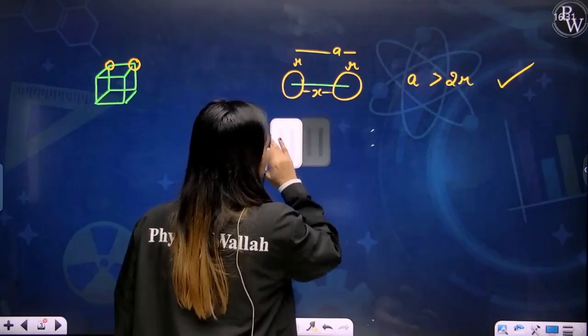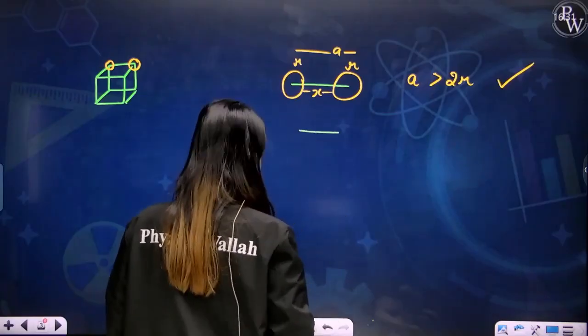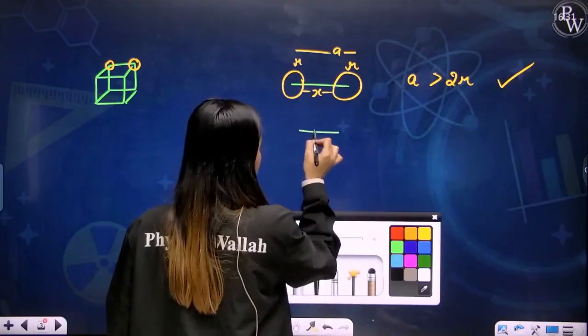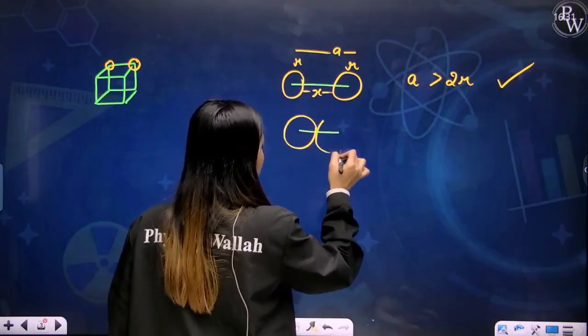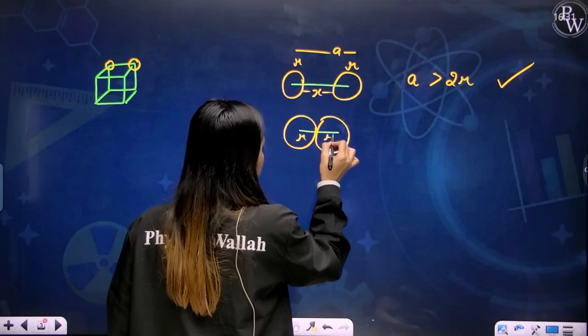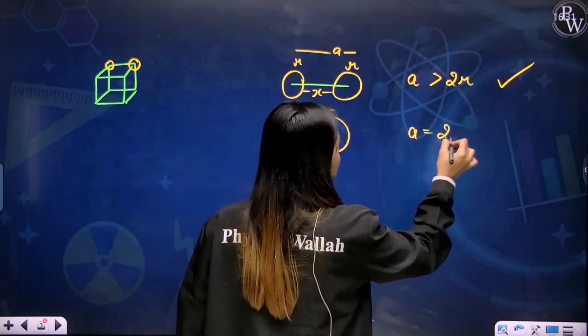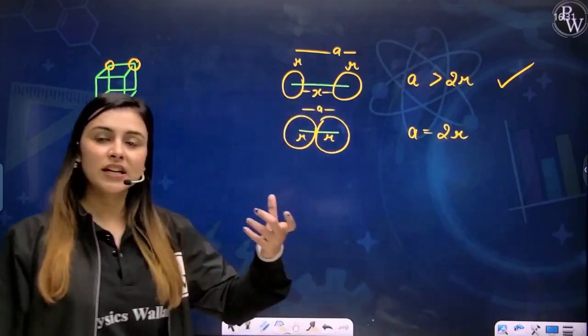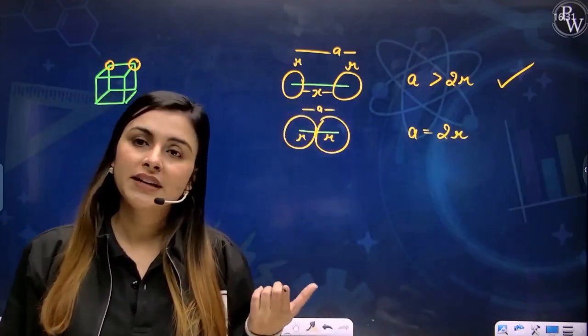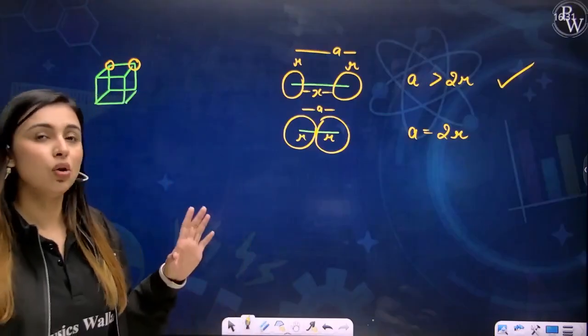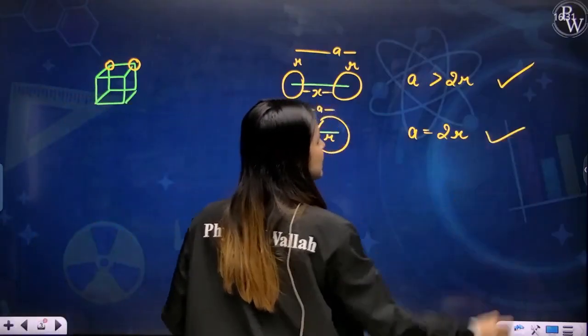Let's say you have an edge length like this, and you have two atoms like this and this. This is r, and let's say this is a. So I can say that a can also be equal to 2r. The edge length can be equal to the sum of the radii of the two atoms. This is also possible.